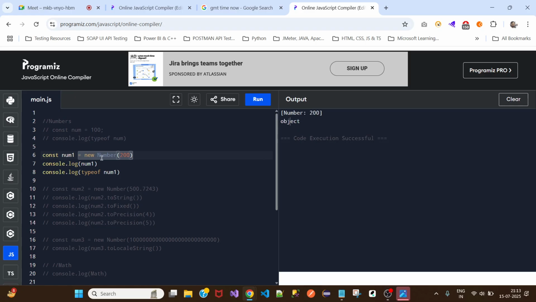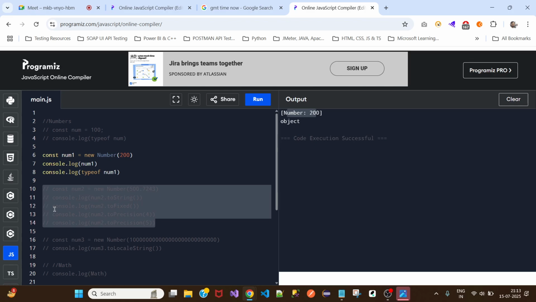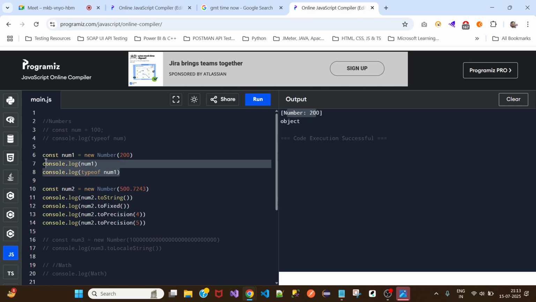And when we print this number 200, see how it prints like an array, in square brackets. So this is a difference. Now you can work on this number object and use the inbuilt methods. Now let me uncomment this and run these things.